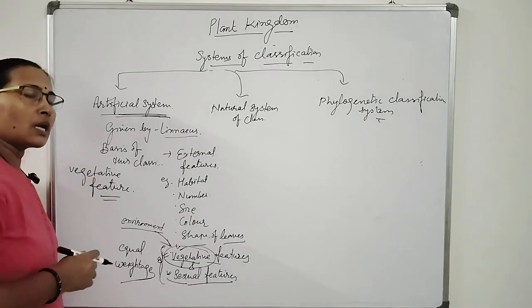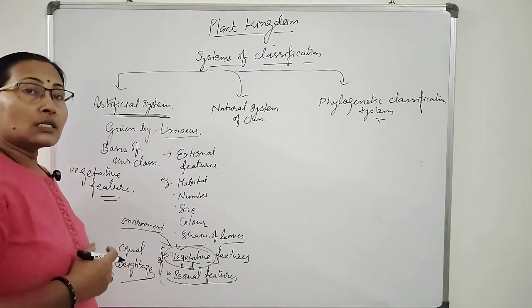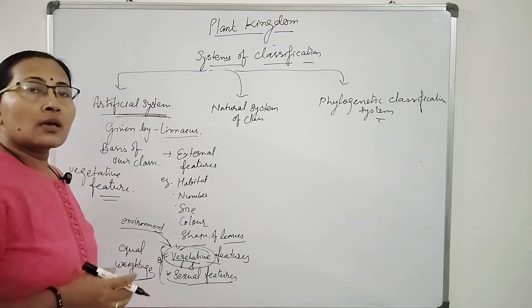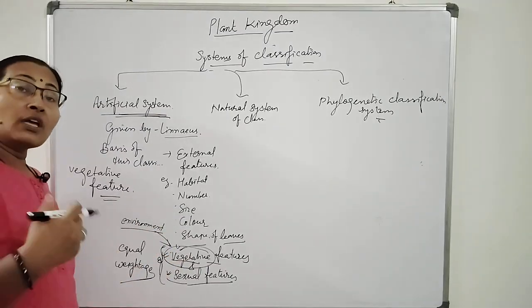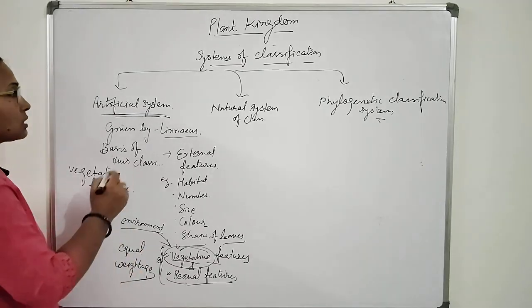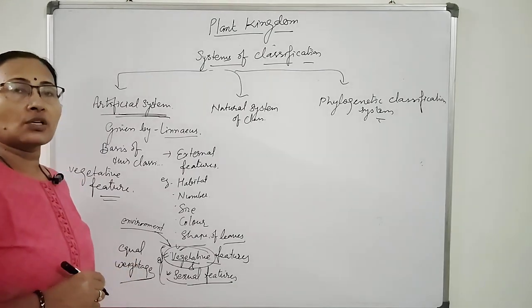In the artificial system of classification, closely related plants, due to some differences, are kept in different groups. Very closely related species are kept in different groups. This is the drawback of the artificial system of classification.